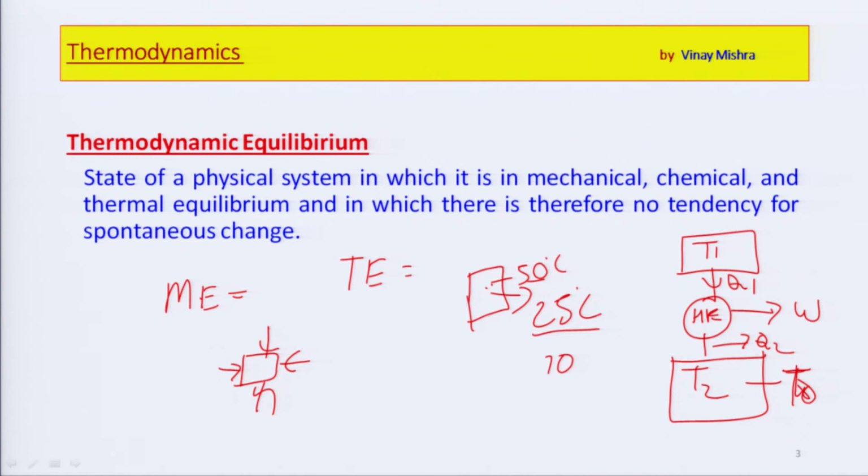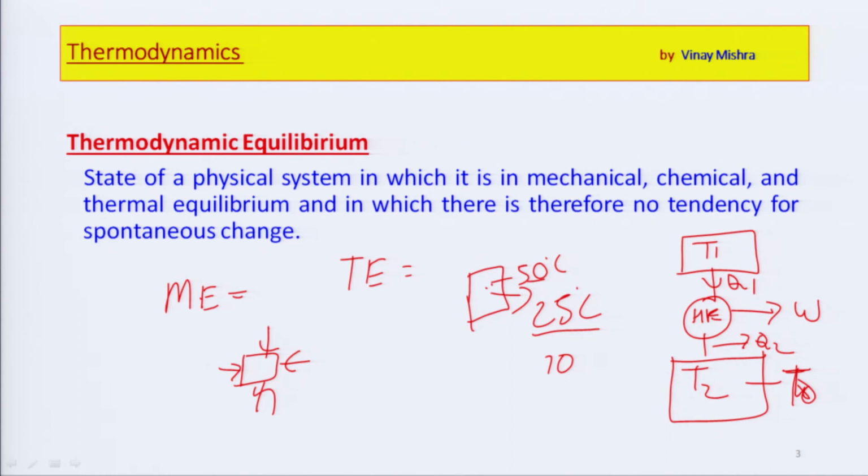So, if this is equal to the surroundings, this state is known as thermodynamic equilibrium, or the dead state of a system. That means the dead state is the state in which thermodynamic equilibrium exists.